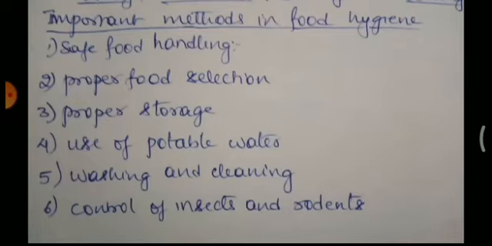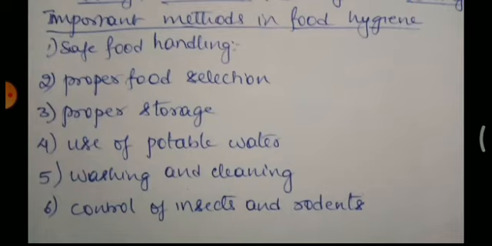Second is proper food selection. Food is checked carefully for its freshness and wholesomeness. Whenever we go to a market or a shop to purchase vegetables or groceries, we check two or three times to ensure that we get good food, in a good condition and wholesome, so that we can get good nutrients. So fresh and healthy foods are selected.